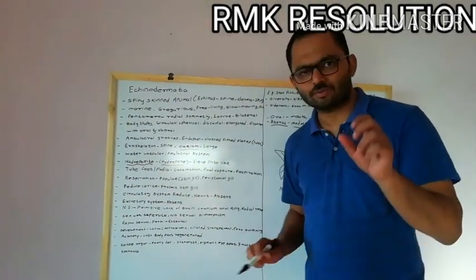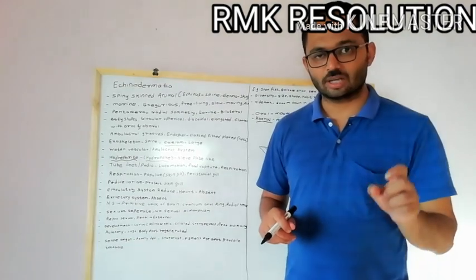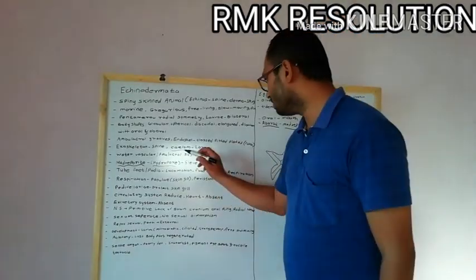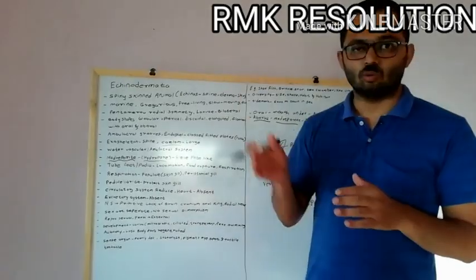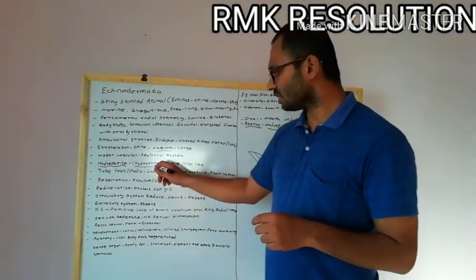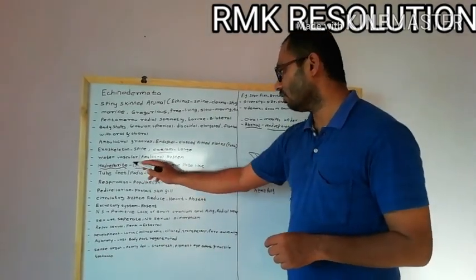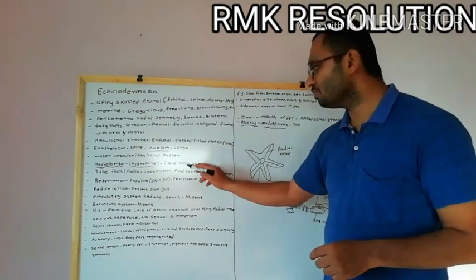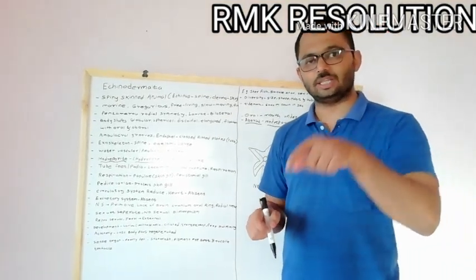The madreporite is a hard button-like, calcareous structure, which acts as a hydropore. Hydropore means water is entering through this particular channel, so that is called the hydropore. So hydropore or madreporite is a sieve plate-like structure from where water enters inside the body of echinodermata.